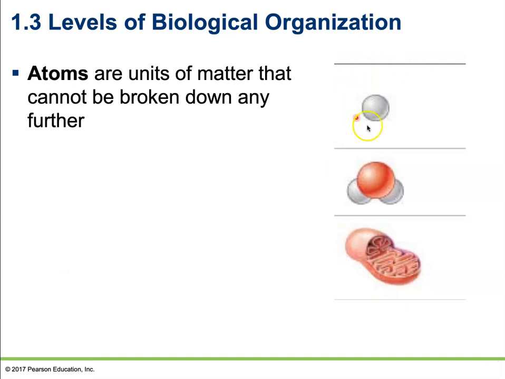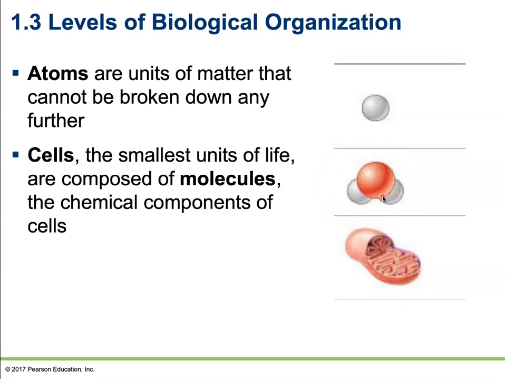So right here, we have our atomic level. Several atoms brought together will form a molecule. That'll be our molecular level. And then next we have our cellular level. Cells, as I just stated, are going to be the smallest units of life. They're going to be composed of molecules, or the chemical components of those cells.